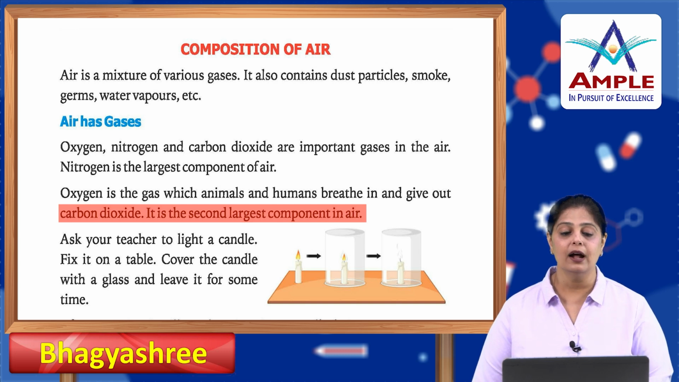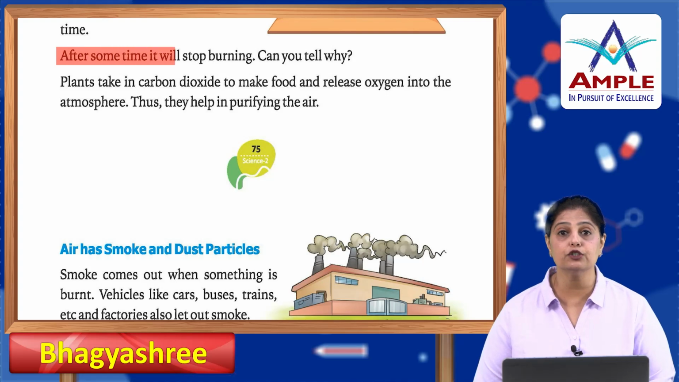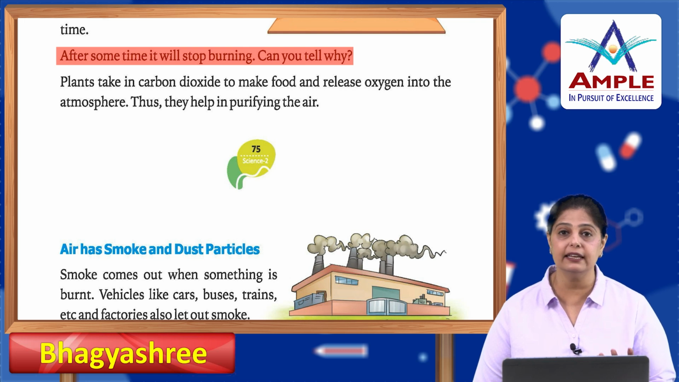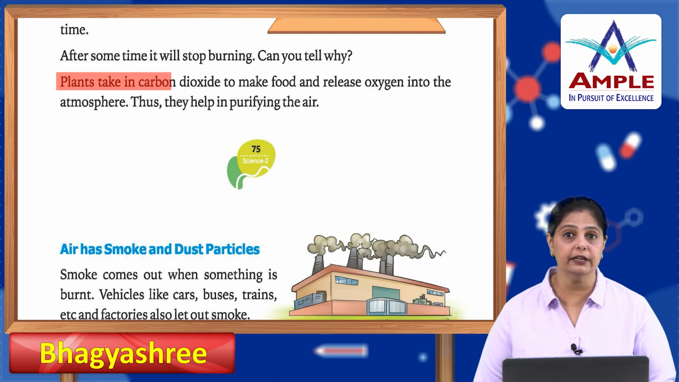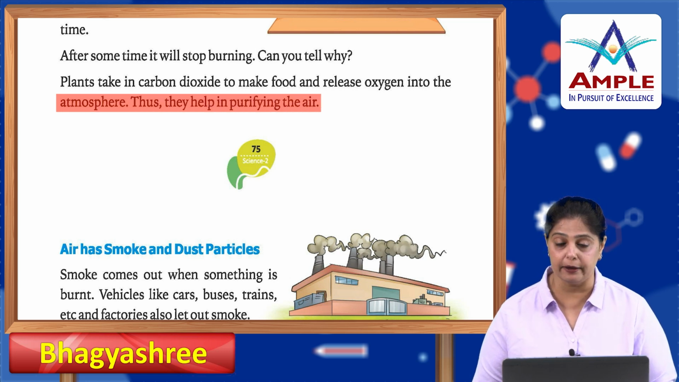All right. Now, ask your teacher to light a candle, fix it on a table, cover the candle with a glass and leave it for some time. After some time, it will stop burning. Can you tell why? That is because for the flame to keep burning, it needs air. Without air, it will not burn. Now, plants take in carbon dioxide to make food and they release oxygen into the atmosphere. Thus, they help in purifying the air.